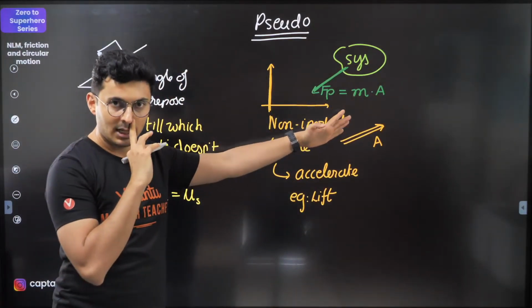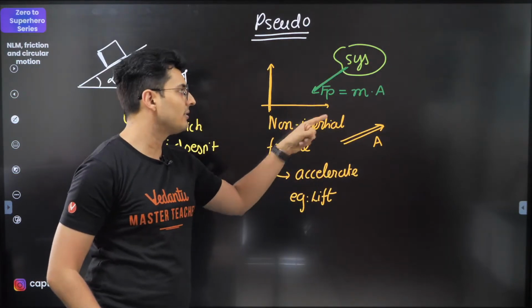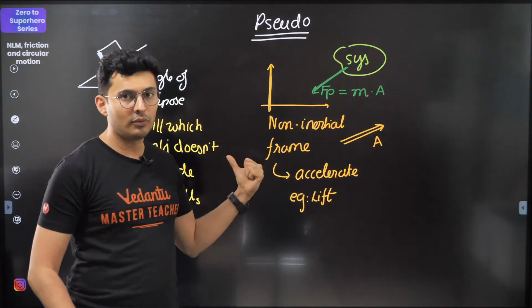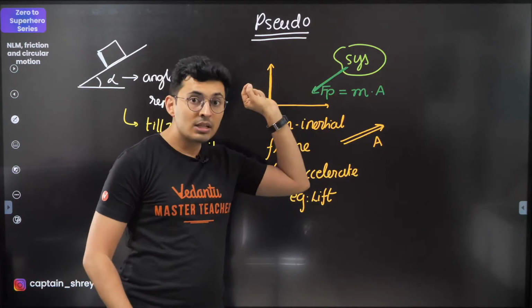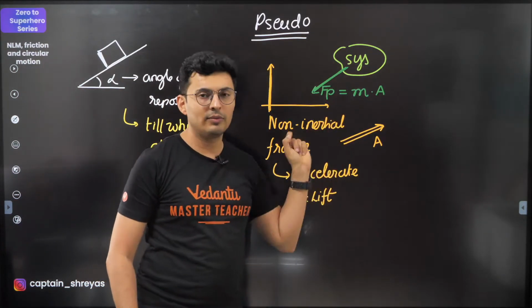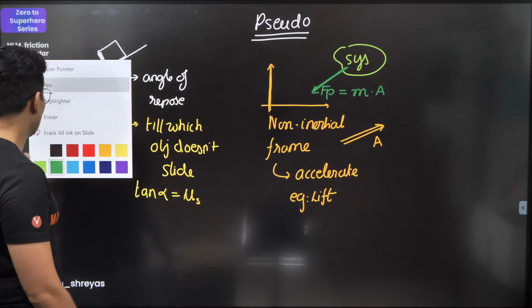Always remember that. It is always opposite to the acceleration. If acceleration is here, pseudo force will be here. But whose acceleration? The acceleration of the frame.